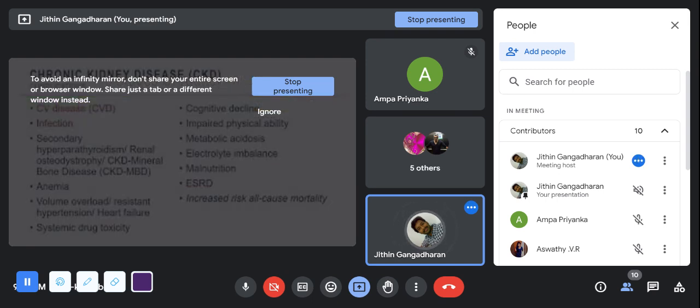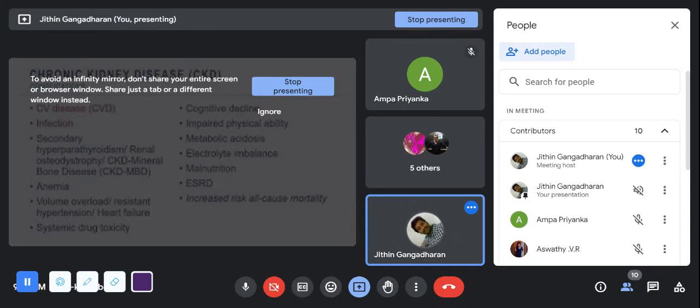The complications of kidney diseases, chronic kidney diseases: cardiovascular diseases will be there, and infection. Okay. And as a secondary condition, you can have hyperparathyroidism. Okay. There will be mineral bone diseases. Definitely there is anemia. Why? The kidneys' erythropoietic function will be affected. Fluid volume overload will be there. Okay. Then you may have a heart failure.